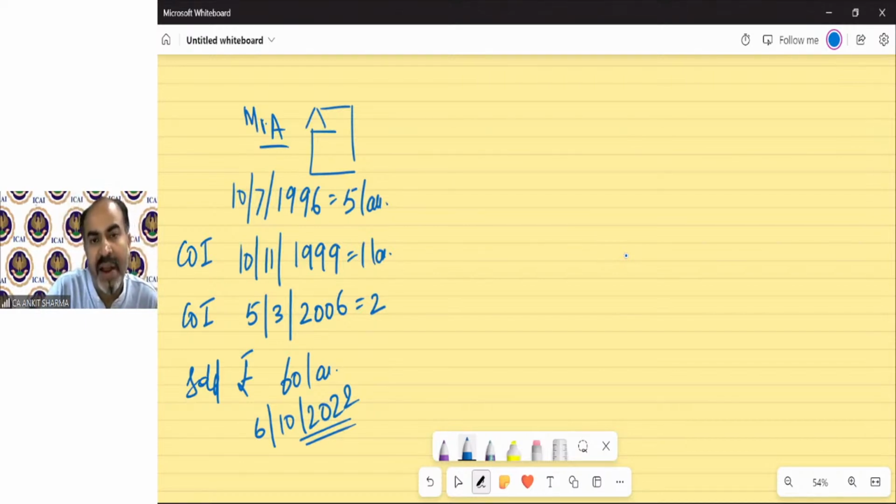So we will write down income under the head capital gain for assessment year 23-24. First of all, is it a long-term asset or short-term? We need to calculate the period of holding.